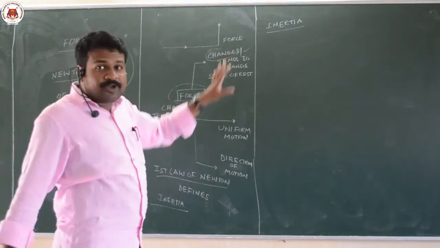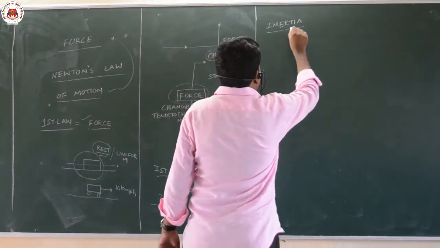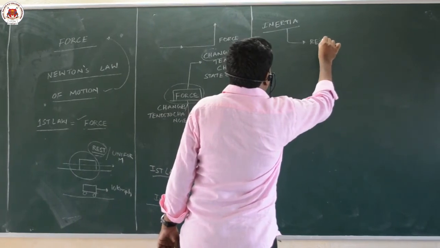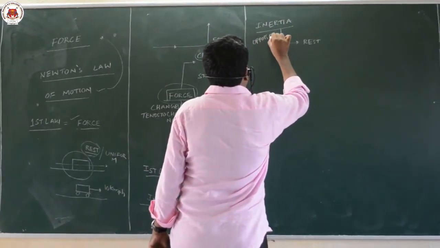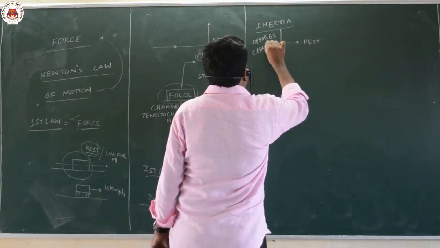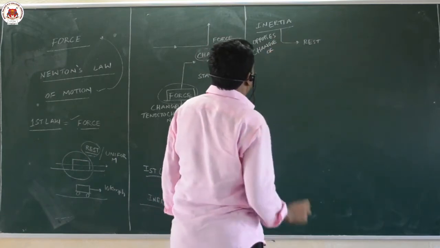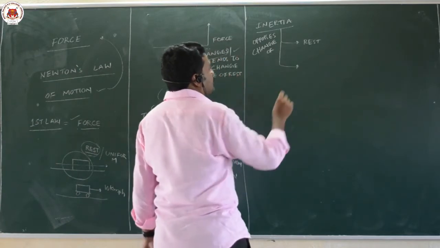It is inherent property of body by virtue of which it opposes its change of state of rest. And it opposes the change of state of uniform motion.